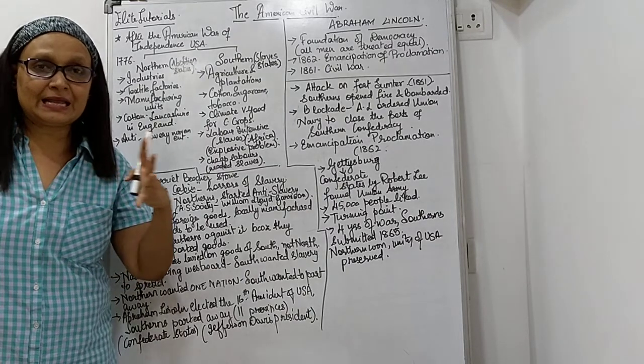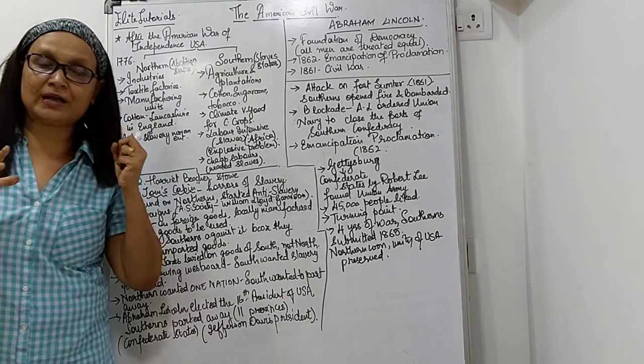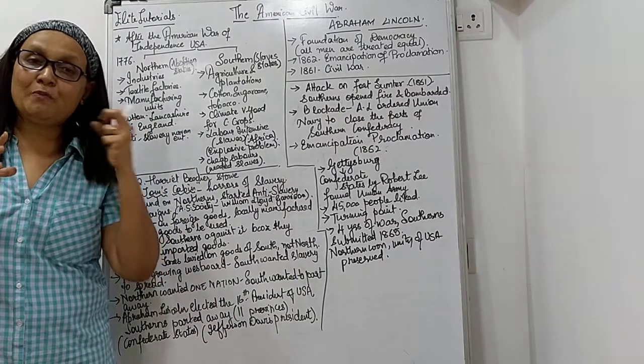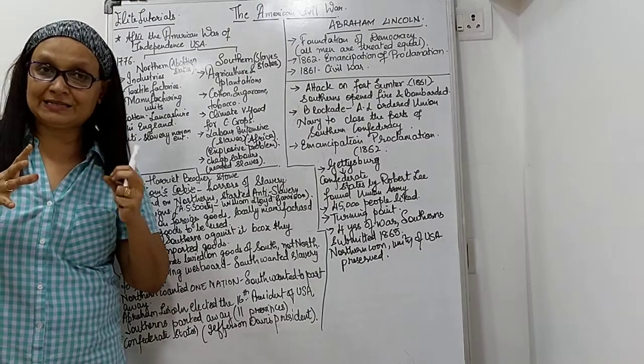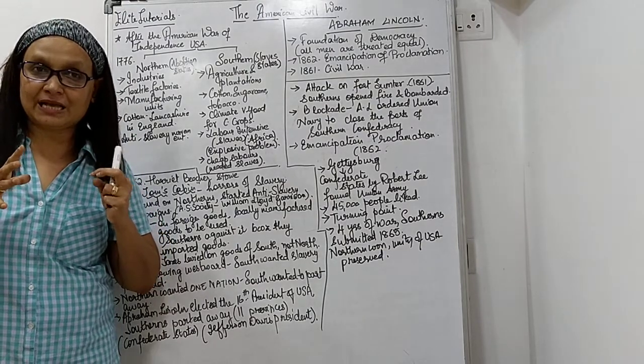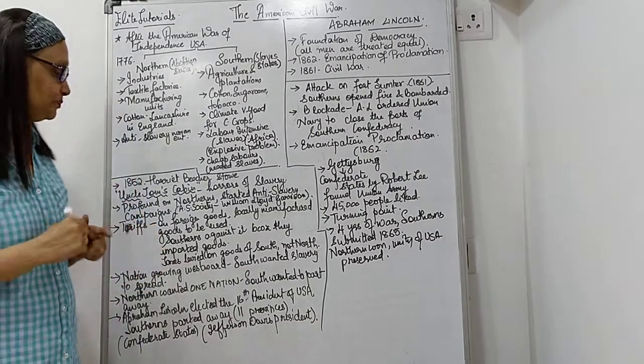So the country is getting expanded with more states coming inside, and Southerners want to acquire these new states and they want to make them like them. They want that the slaves should work in these newly acquired states, make it an agricultural state. But the Northerners were again against it.